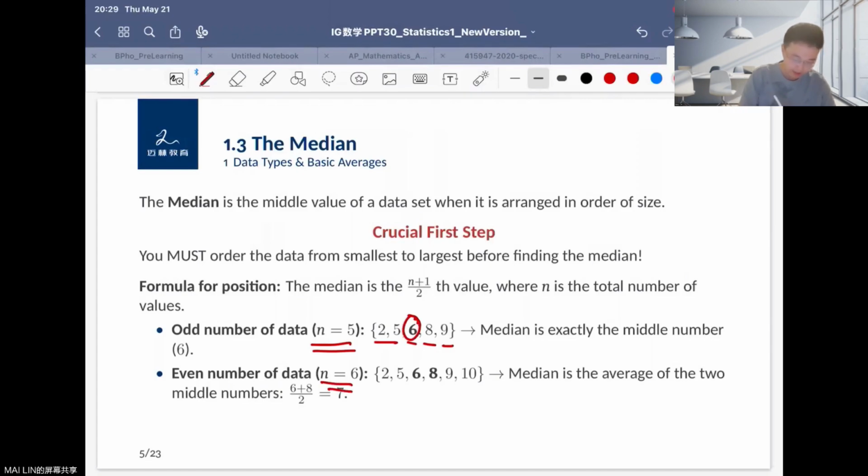When the number of data is 6, like 2, 5, 6, 8, 9, 10, the middle values are 6 and 8. So we have to find their average: 6 plus 8 over 2 equals 7. That is the median.